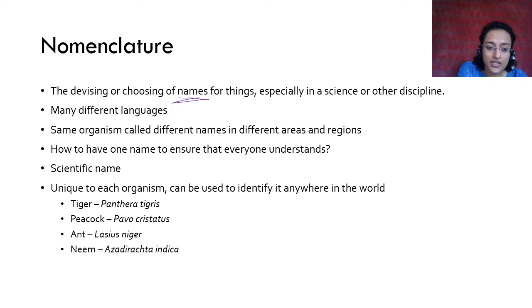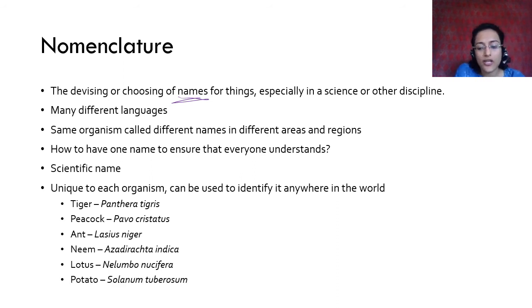Ant is Lasius niger. Ant can be anything, so this is the common black ant that you find in the garden. There are a lot of different species of ants, so you have different names. Neem tree is Azadirachta indica. Lotus is Nelumbo nucifera. And potato is Solanum tuberosum. Tomato is Lycopersicum esculentum. That used to be Solanum lycopersicum.